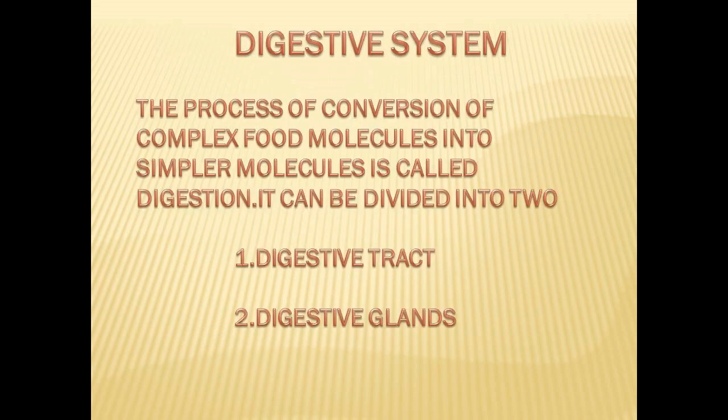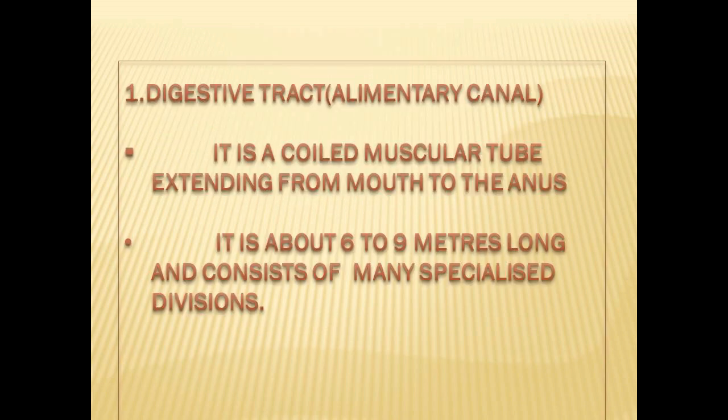First one is digestive system. The process of conversion of complex food molecules into simpler molecules is called digestion. It can be divided into two: digestive tract and digestive glands. First one is digestive tract. It is a coiled muscular tube extending from mouth to the anus. It is about 6 to 9 meters long and consists of many specialized divisions.